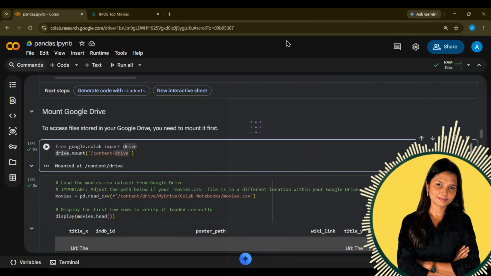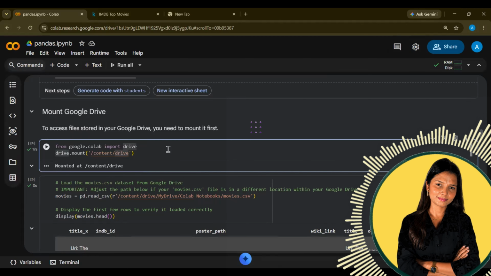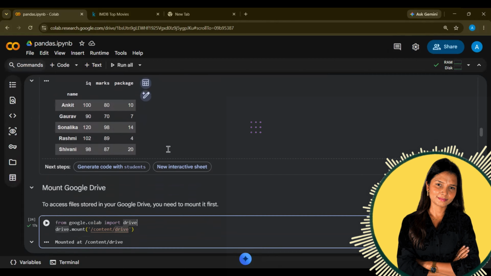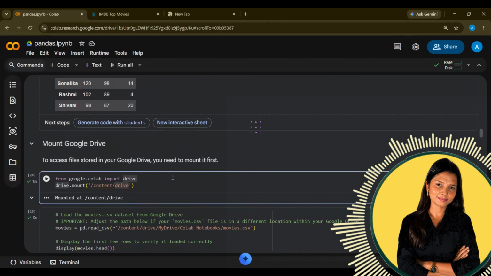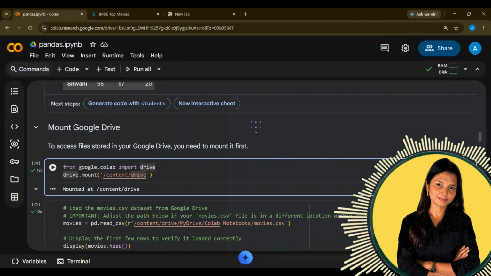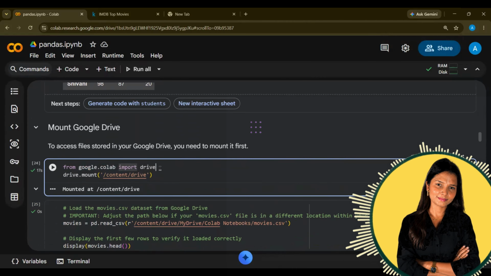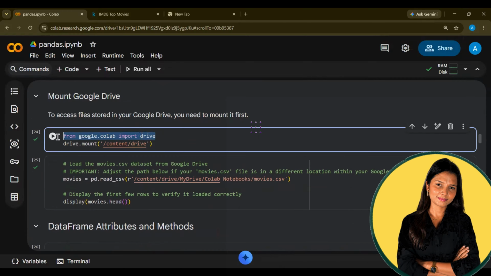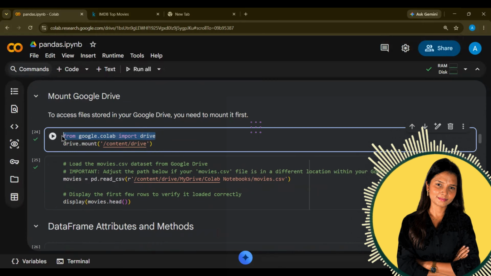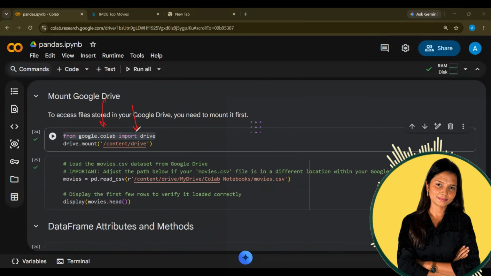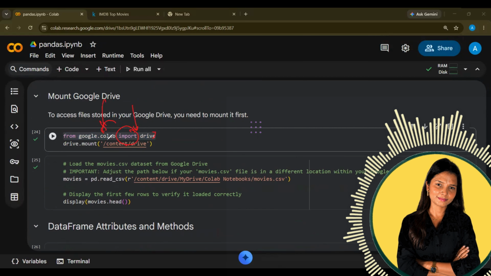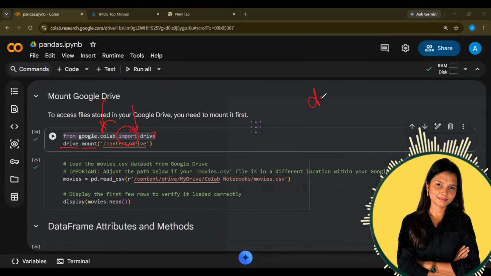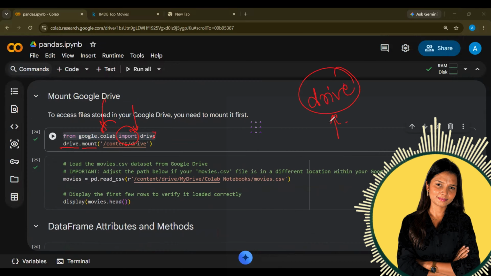Now, what I have done is I have uploaded my data on Drive. So you open your Drive and upload it. That's it. After uploading to Drive, how do we load the data in Google Colab? Let us understand. The very first thing is you have to write from google.colab import drive. Why import drive? Because our data is on Drive, so we first need to import drive in our Google Colab. Second, we have to mount that folder. It means whatever content exists on my Drive, I want to access it in this particular notebook.